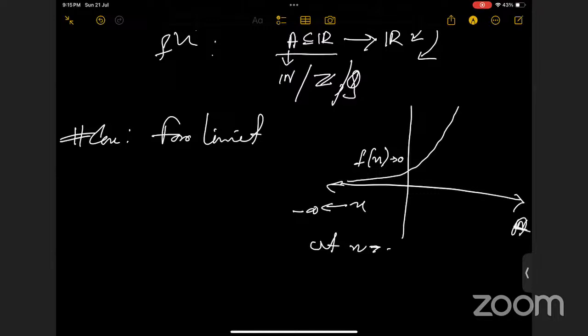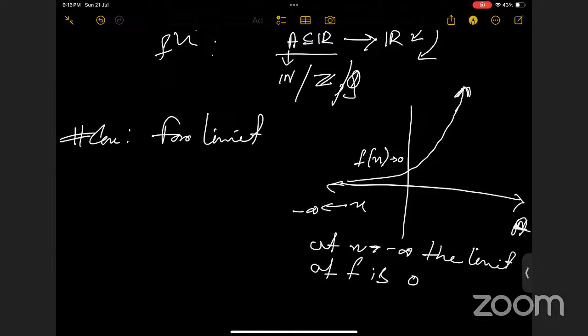So we can say as x tends to minus infinity, the limit of the function f is equal to 0. And suppose we have here some other case.